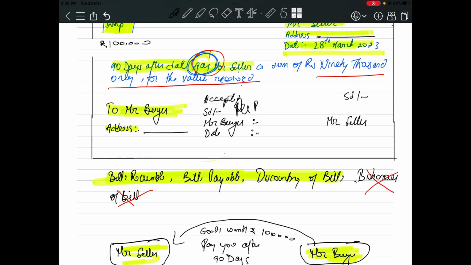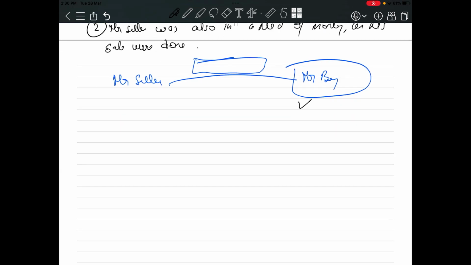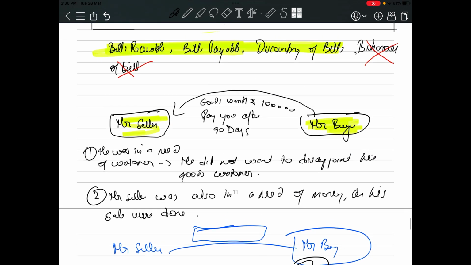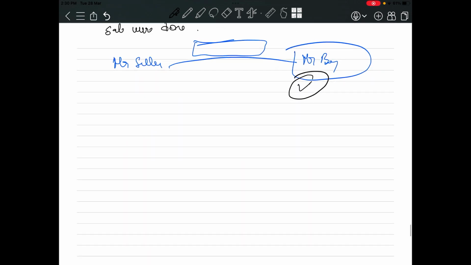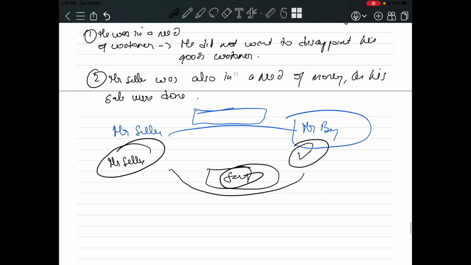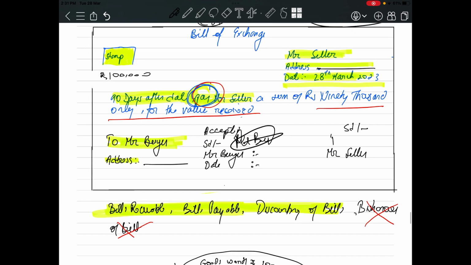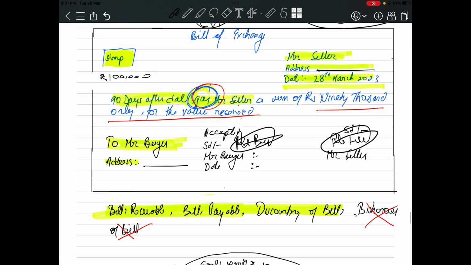After he signs the bill, it simply means that he has accepted the bill. Now after signing the bill, Mr. Buyer will again send the bill to Mr. Seller. Simple. He will sign the bill and send it to Mr. Seller. Here Mr. Seller will also sign. Now how will this bill work?